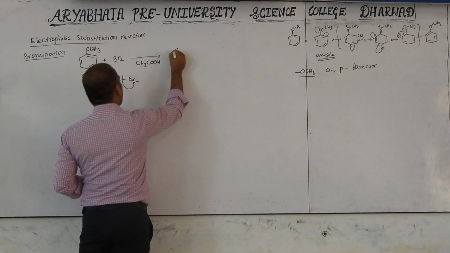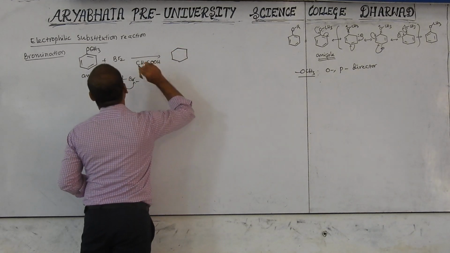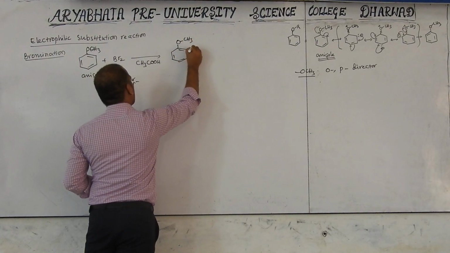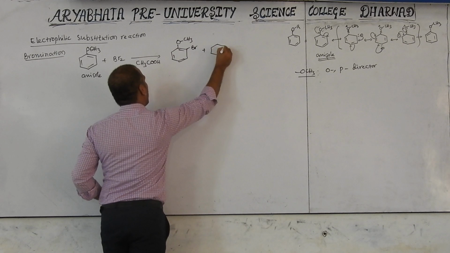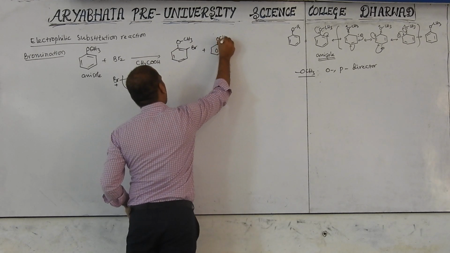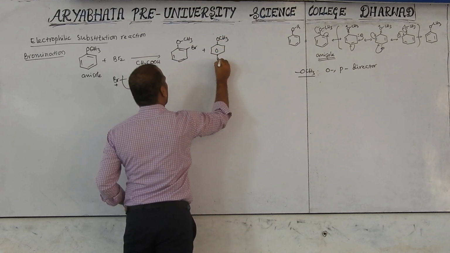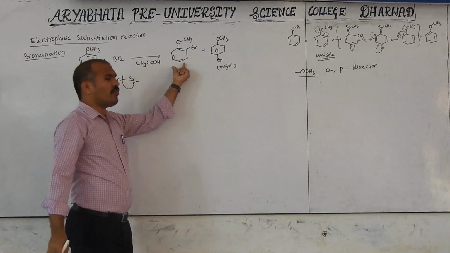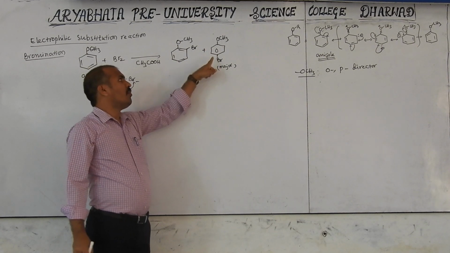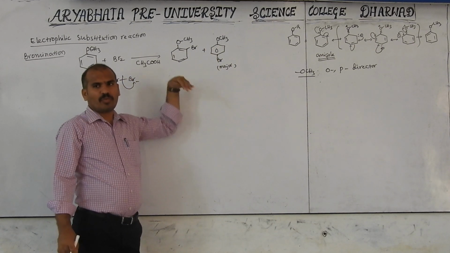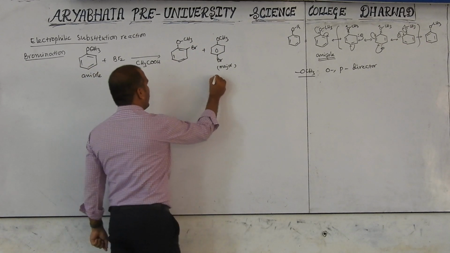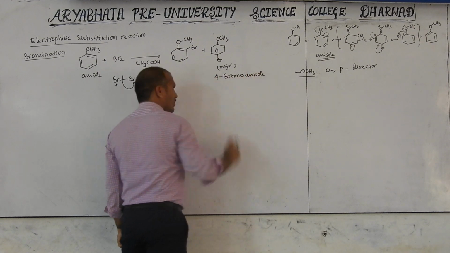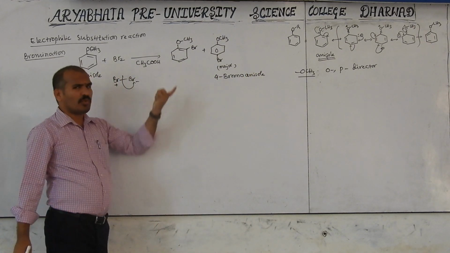Then we will get here OCH3. One is the ortho product, another is the para product. This is Br. Due to steric hindrance, the ortho is the minor product. This is the major product, para bromoanisole or 4-bromoanisole. This is 2-bromoanisole, the minor product.